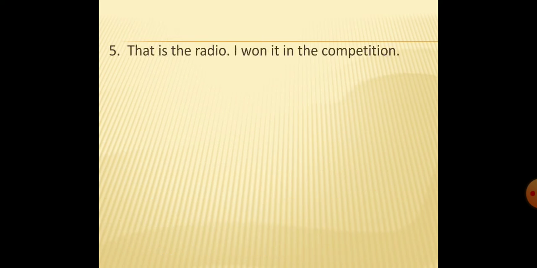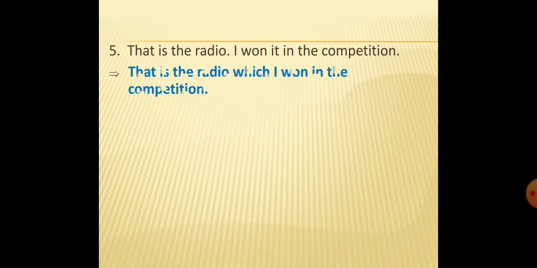That's the radio. I won it in the competition. Which word are we going to use here? We'll use which. That is the radio which I won in the competition. Which here is used instead of repeating the word radio.